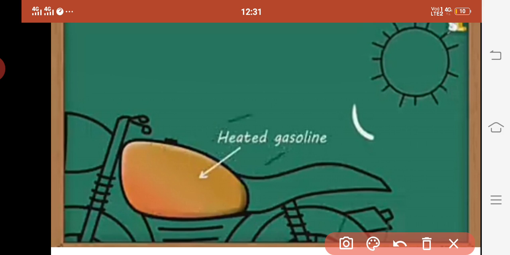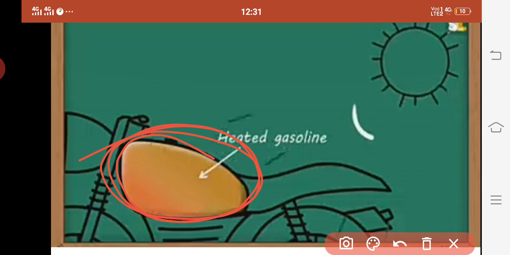Now we also have the gasoline which is filled in the fuel tank of our bike. That also gets heated, and the molecules of that gasoline also expand. If we are not leaving any space, if we fill our tank completely, there will be leakage of the gasoline from the tank.